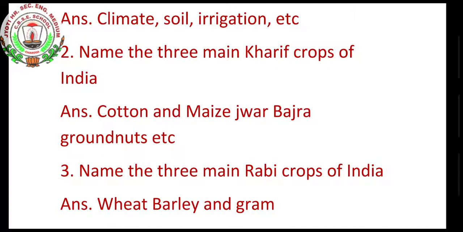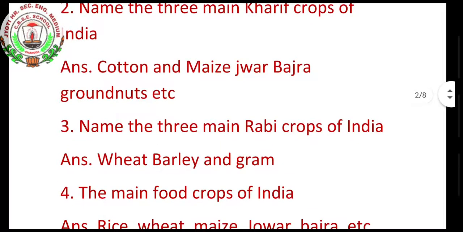So children, according to the question, if they are asking for 2, you can write any 2 from the 5. If they are asking for any 3, you can write 3. If they are asking for 1, you can write any 1. Name the 3 main rabi crops of India: wheat, barley and gram.